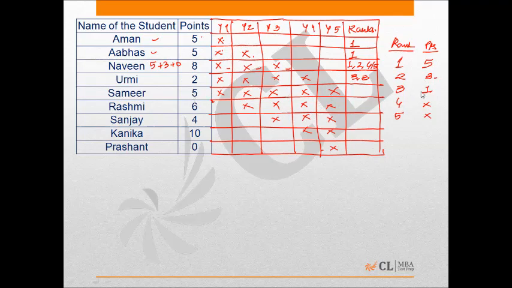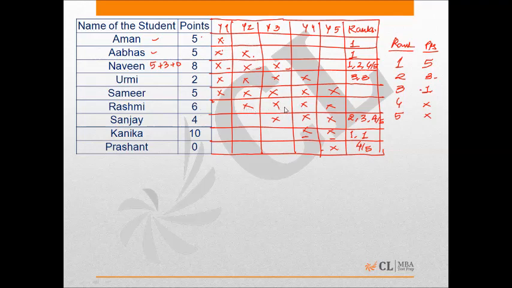If I look at Samir, he played for 5 years, so he may have stood first once or he may have stood third 5 times, right? So we cannot say definitely a lot about Samir. Let's start from the end. Prashant, he played 1 game and he was definitely 4th or 5th. Kanika played 2 games and she scored 10. So definitely she was awarded rank 1 and 1. So that is known to us. Now Sanjay, he was awarded 4 points from these 3 games. Definitely he never stood first, otherwise he would have been awarded more than 5. So he stood second once and third once, and once he was either 4th or 5th.